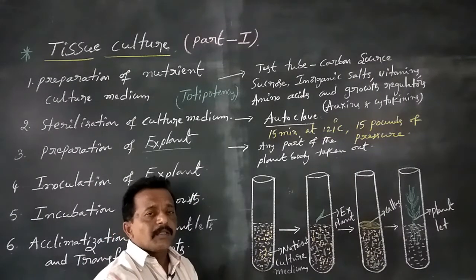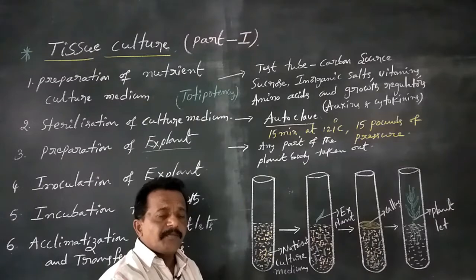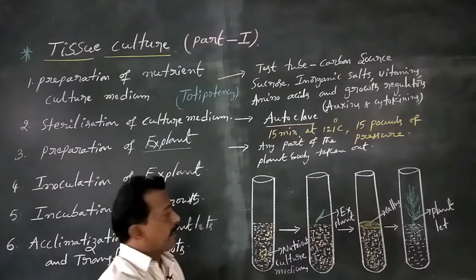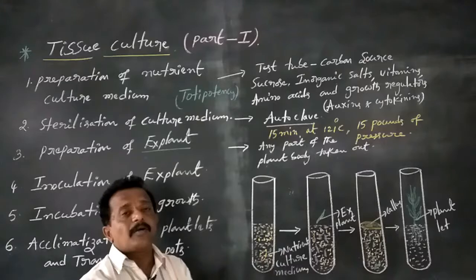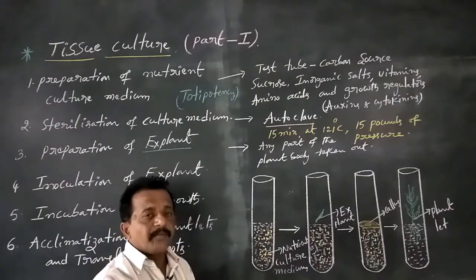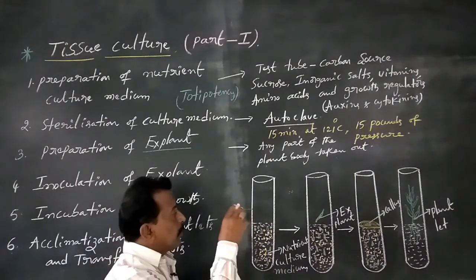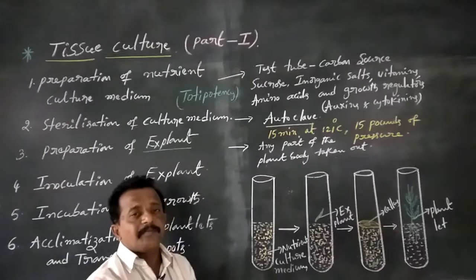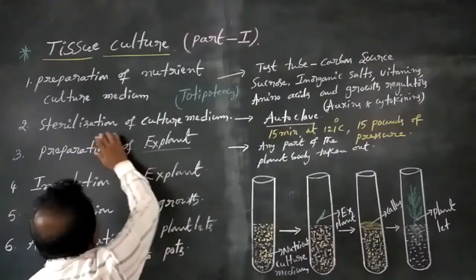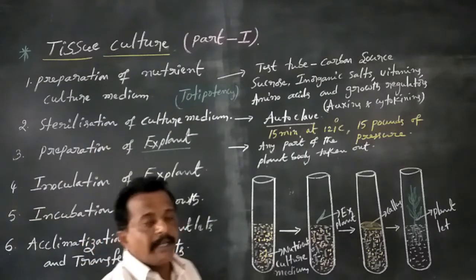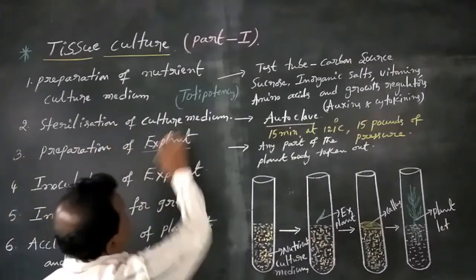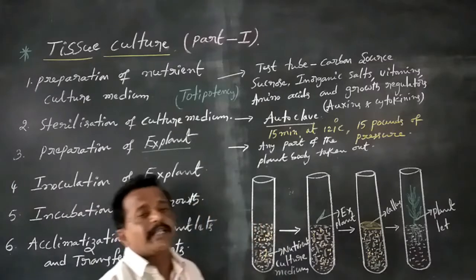So here this nutrient culture medium is attracting some microorganisms. So at this time, the test tube of nutrient culture medium is carried out for sterilization, that is sterilization of culture medium.